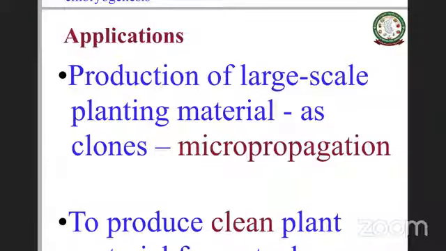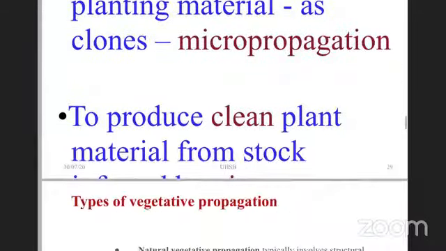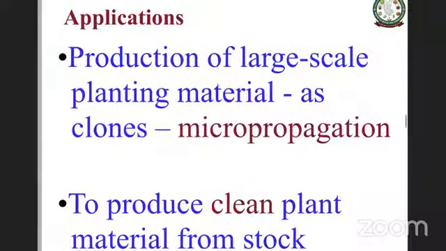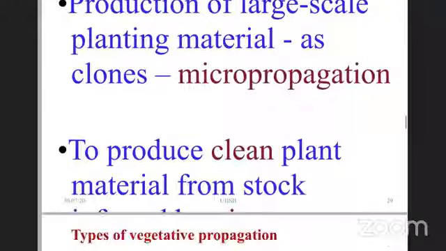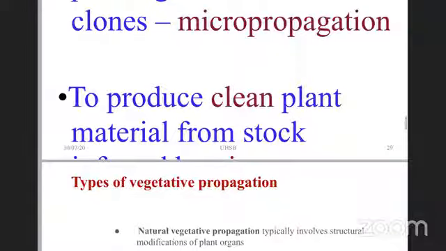Another important application is to produce clean planting material from the stock. These different types of in vitro cultures we can use for micropropagation, production of large-scale planting material, and to produce clean plant material from stock which is infected with viruses and other pathogens.